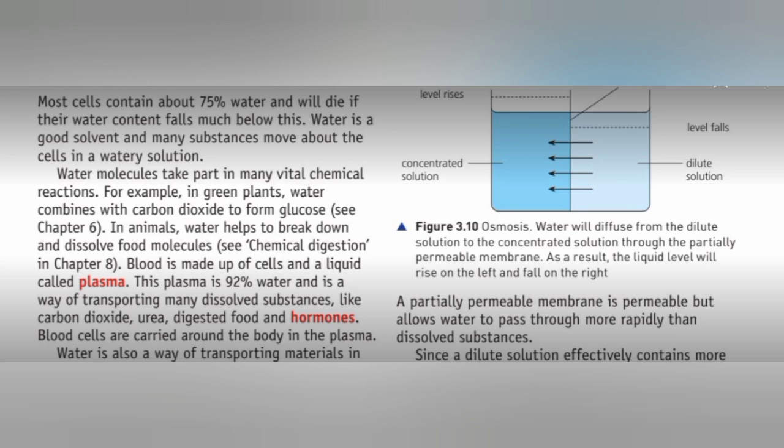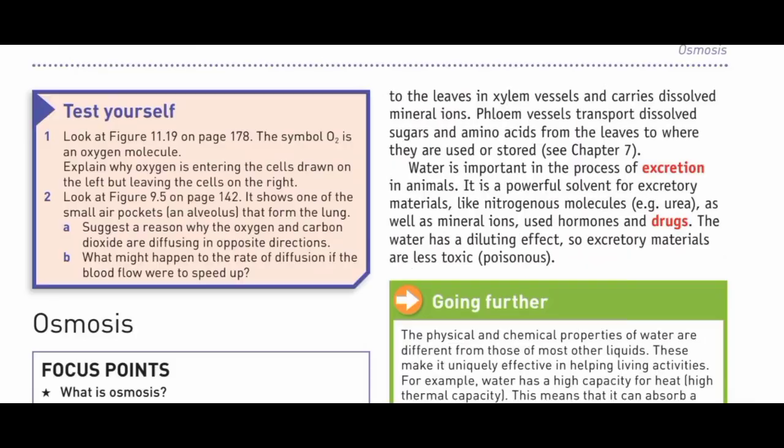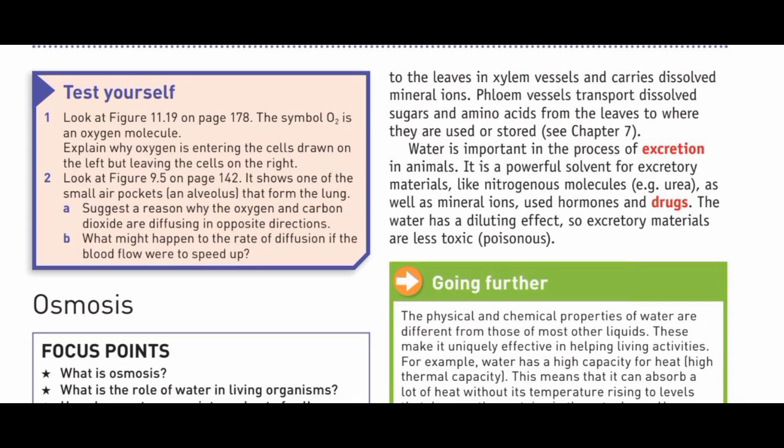Blood plasma contains about 92% water. Water is also important in transporting. It transports carbon dioxide, urea, digested food, and hormones. In plants, water moves from root to leaves through xylem. It carries mineral ions. Water is also involved in excretion. It dilutes waste material like urea and mineral salts so they are less poisonous.